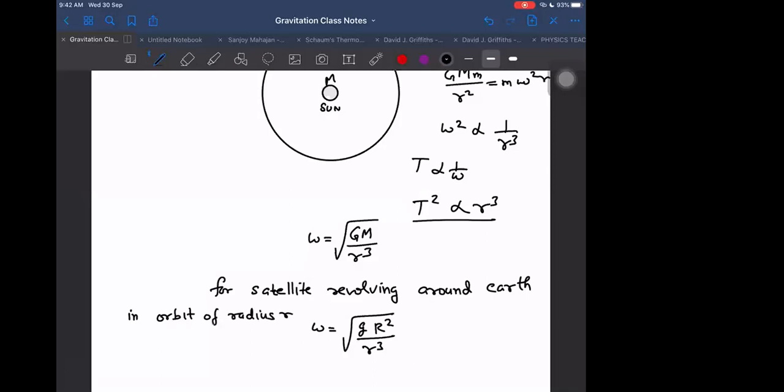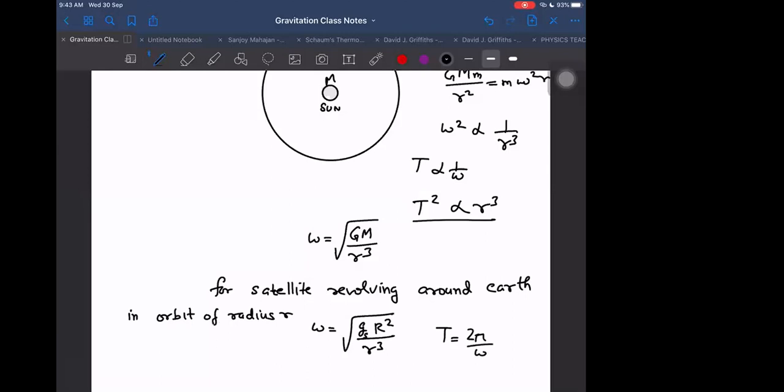Because G into capital M can be written as g at the surface into R square, and g at the surface we know that is 9.8. So R we know 6,400 kilometers, means we can find out the exact value anytime whenever it is required. Time expression is 2 pi into root over R cube by GM.